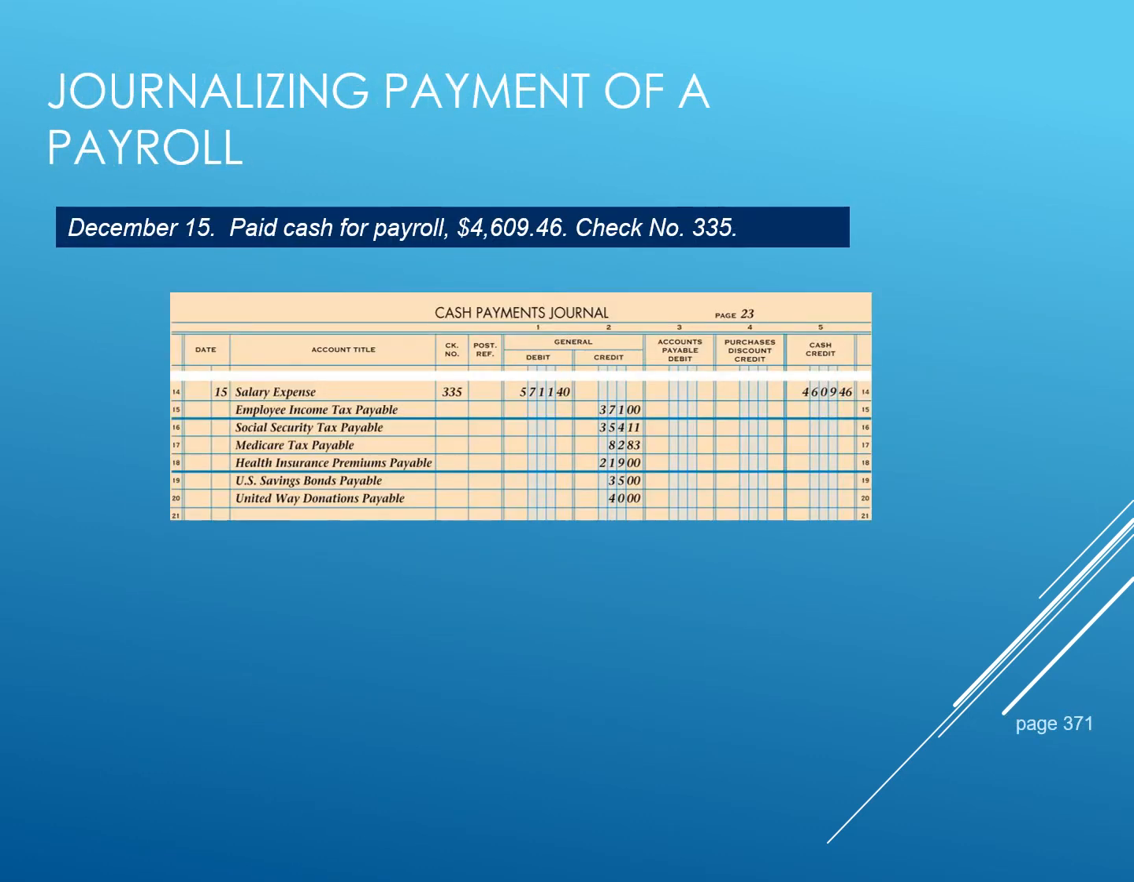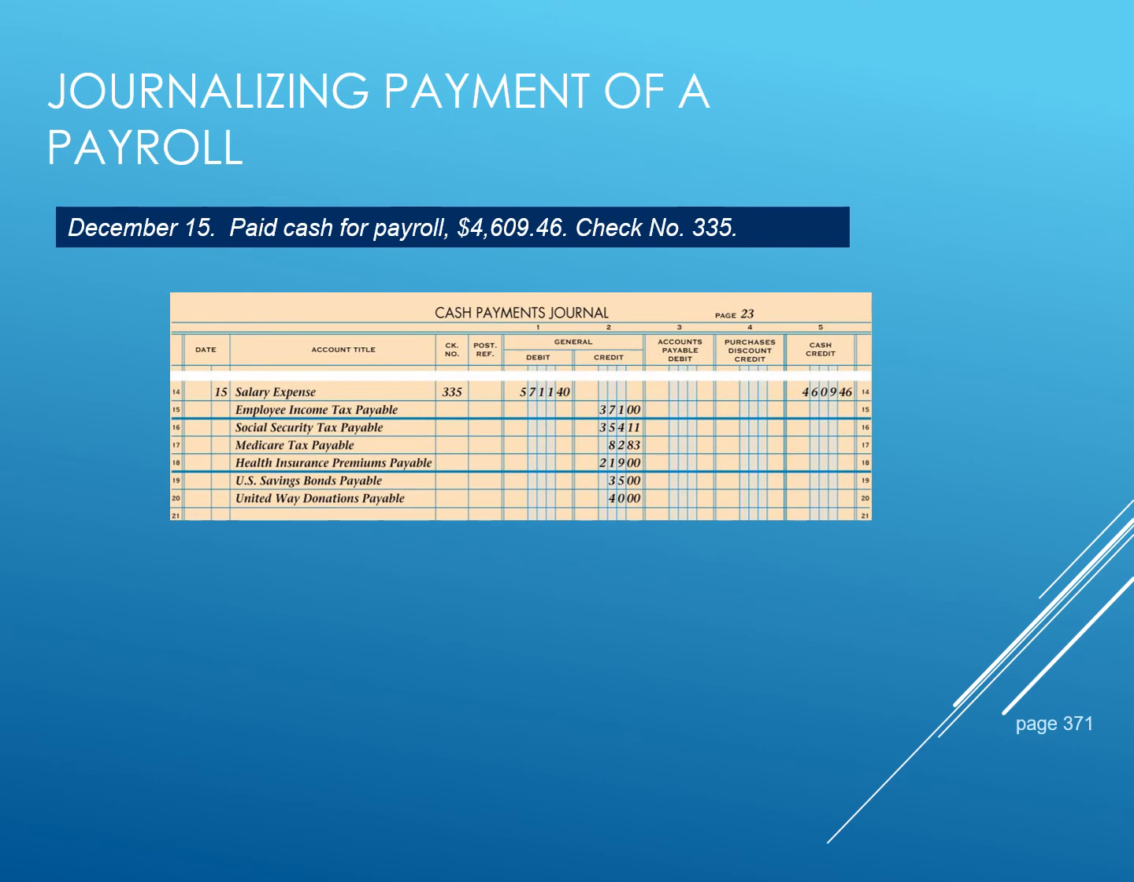Journalizing the payment of payroll. Whenever we talk about payroll, we are talking about our payroll register. So on December 15th, we paid cash for payroll for $4,609.46. If we go to the payroll register, we will find our salary expense, which is our total earnings. We will find our payable accounts, which are our credits. And then we will have our net pay, which is cash.